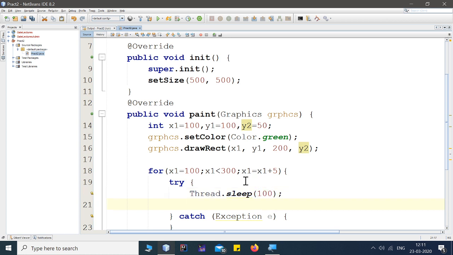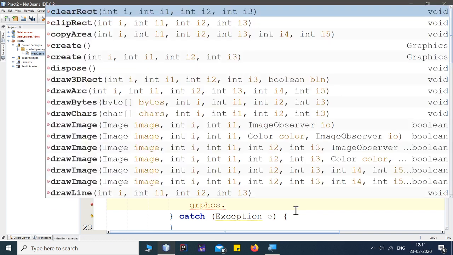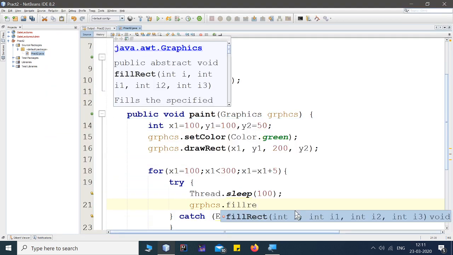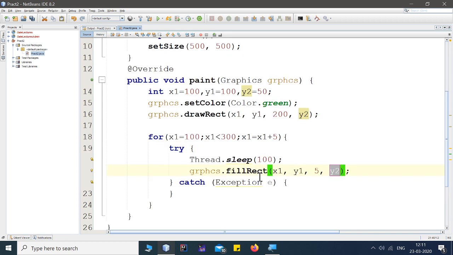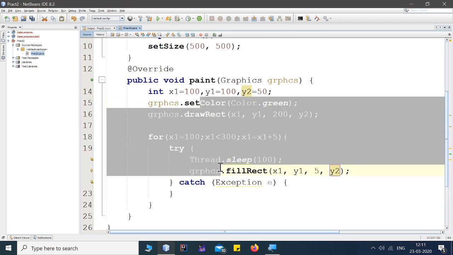So my program will start where the x1 value is 100, and it will sleep for 100 units. Once it has slept for 100 units, I want to fill the color. For that purpose, the graphics.fillRect method is there, and in that method I'm writing x1, followed by y1, every time I want to fill by 5 units, and y2. That's it. Now let's see what effect is generated by this piece of code.